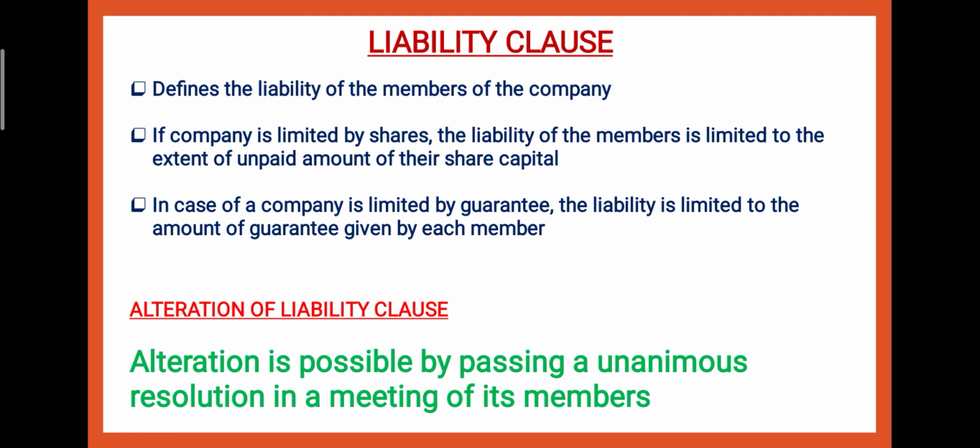Liability clause defines the liability of the members. कि members की liability क्या है, whether it is unlimited, up to limited, up to the extent of shares, limited by guarantee. So in case we have already discussed this in the previous video. If the company is limited by shares, the liability of members will be limited to the extent of unpaid amount on the shares, unpaid amount on the share capital. Whatever is left to be paid by the shareholders are liable up to that extent only. And if the company is limited by guarantee, the company's liability is limited to the amount of guarantee given. Each member's liability will be to the amount of guarantee given by him. जितना उसने जिस amount का guarantee दिया होगा, he will be liable for that particular amount only.